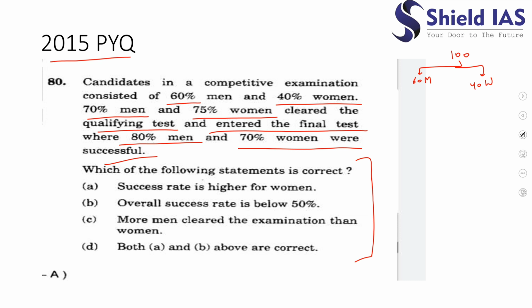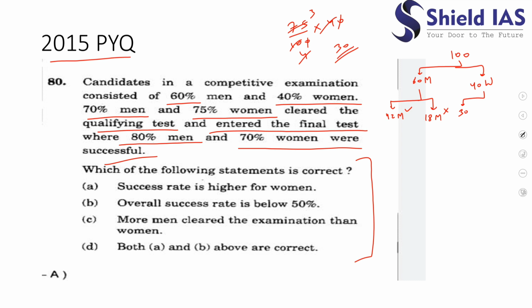70% men and 75% women cleared the qualifying test. So 70% of men would be 42 males who cleared the exam, and 18 males did not clear the initial qualifying test. And 75% of 40 women, please calculate it. 75% would be 30, right?